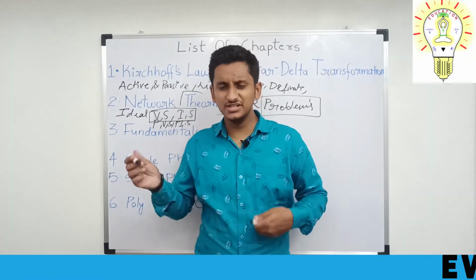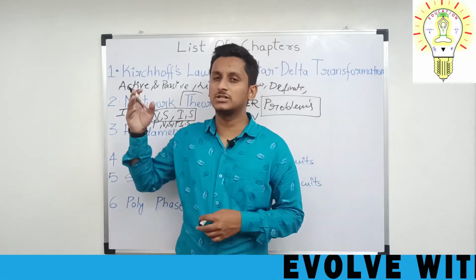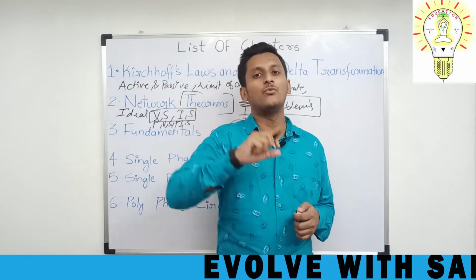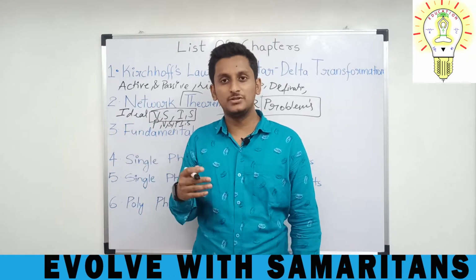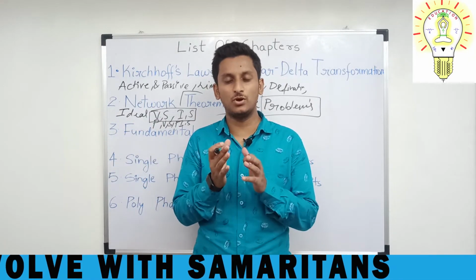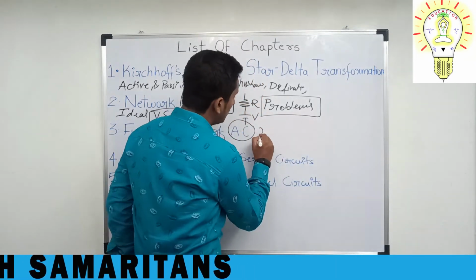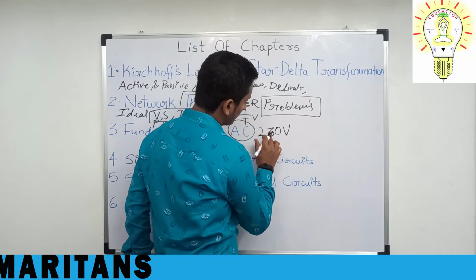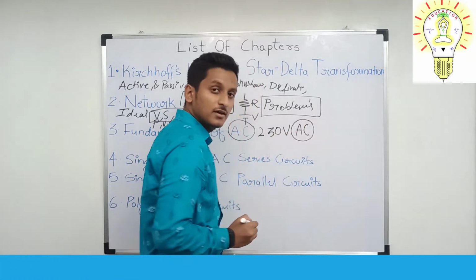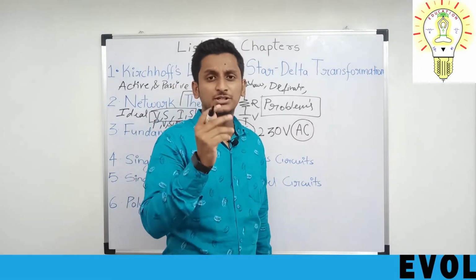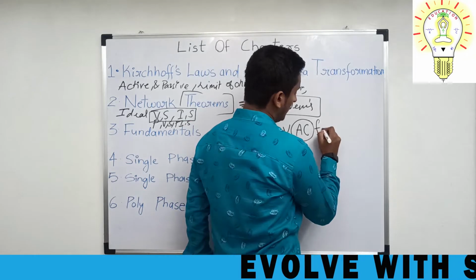So I'll tell you a small example from the previous classes or from your past knowledge. What we know is we have electricity in our home. That electricity basically consists of a 230 volts alternating current, 230 volts AC supply, and the most important thing you have to focus on is the frequency.